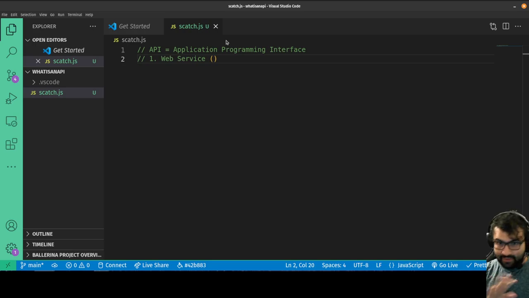So that's the point of an API. When I talk about JSON, XML, all of that is about how A talks to B, creating a standard way, because different programs can send and receive messages to each other, but if they don't agree on what those messages look like, the communication will be unsuccessful.